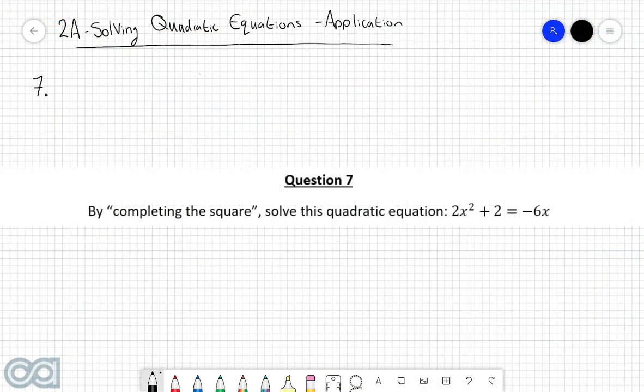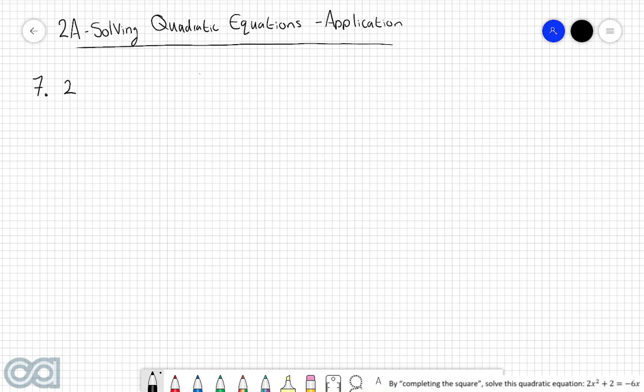Question 7. By completing the square, solve this quadratic equation. 2x squared plus 2 is equal to negative 6x. So we have the quadratic equation of 2x squared plus 2 is equal to negative 6x. And the first thing that you should notice here is that this equation is not in the standard format for a quadratic equation. So to fix this, we're going to add 6x to both sides of the equation to make the right-hand side equal to 0. In which case, what we're now left with is 2x squared plus 6x plus 2 is equal to 0.